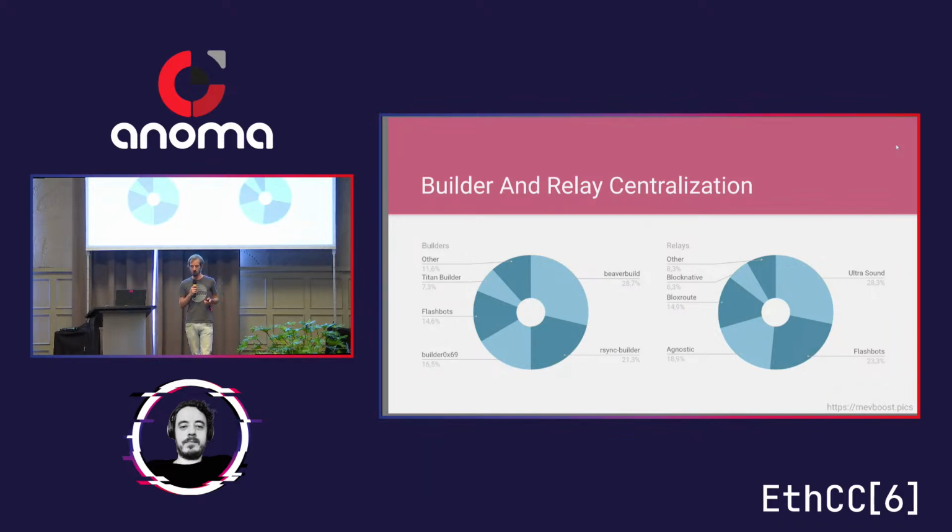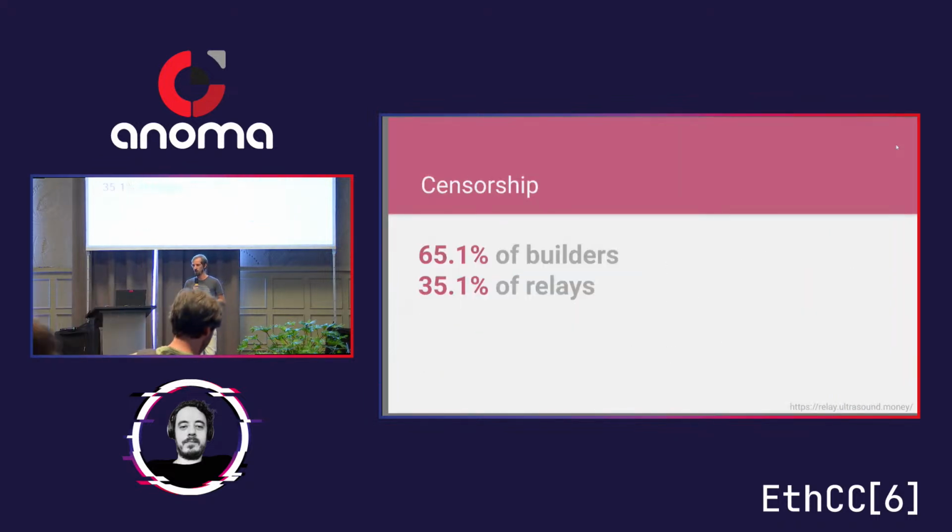So now the question is, do they censor? And we can look at the mempool and see if these entities include transactions that they should. And it turns out that most of them, or many of them, do not. So 65% of all builders censor some transactions, and 35% of all relays, which is arguably a problem.